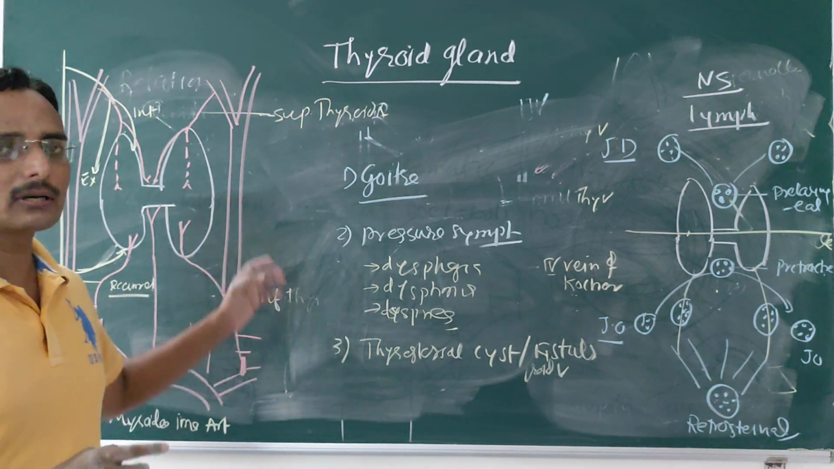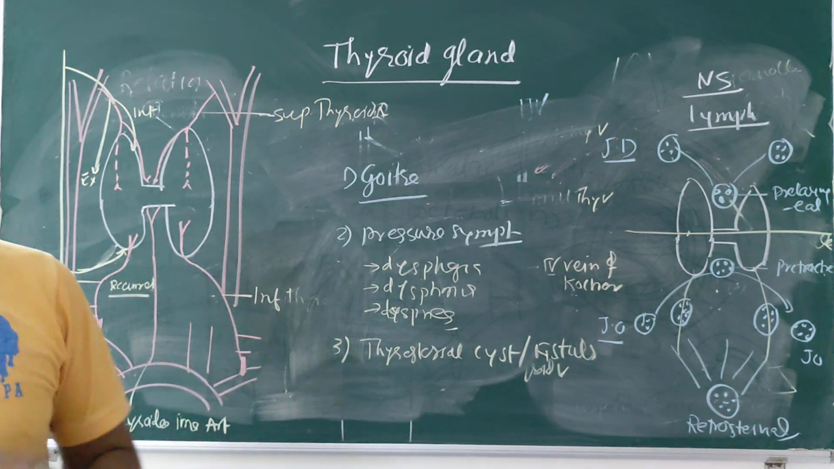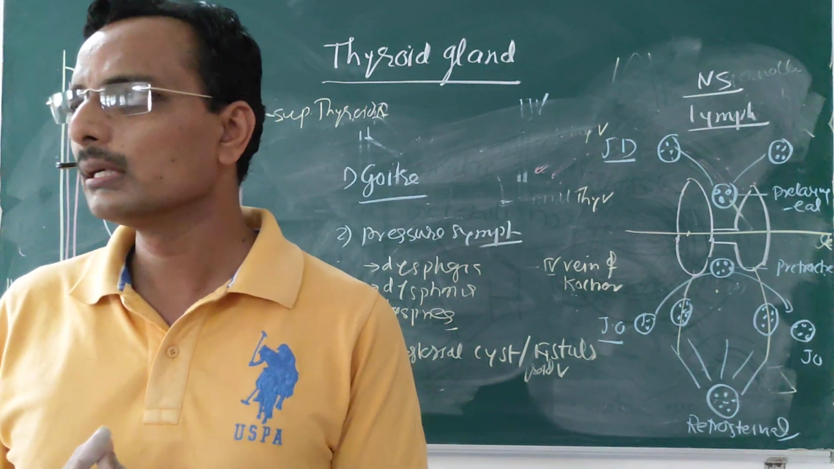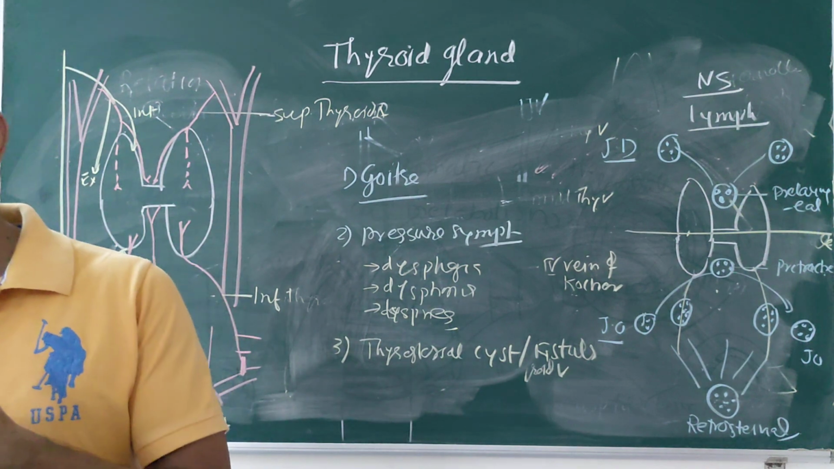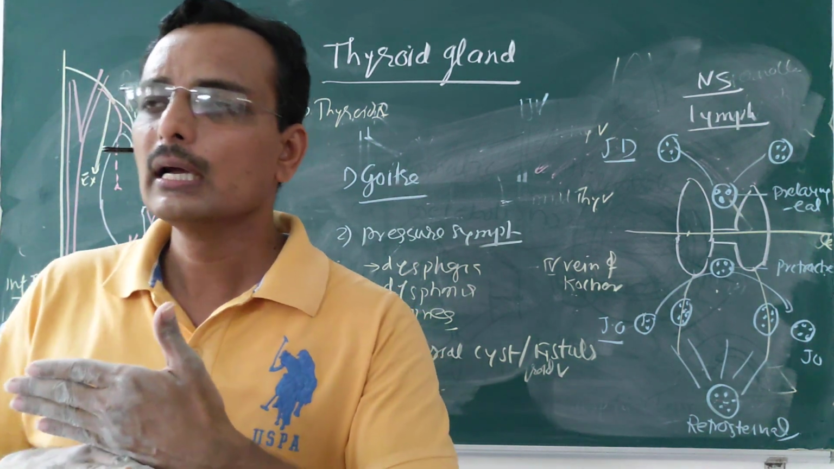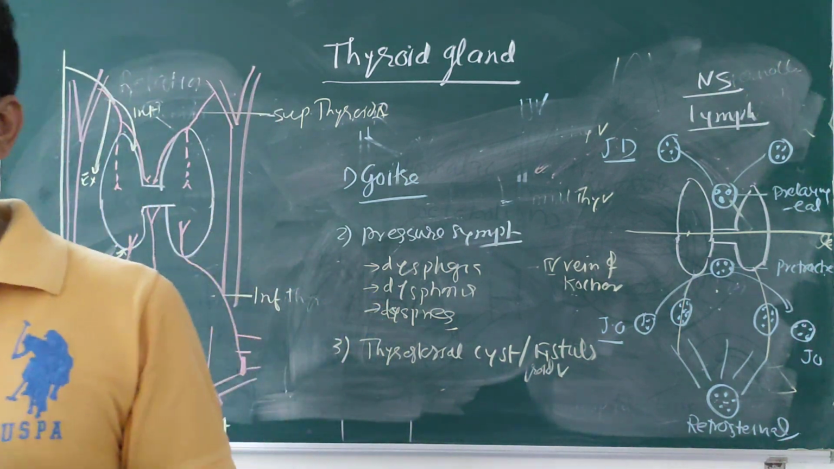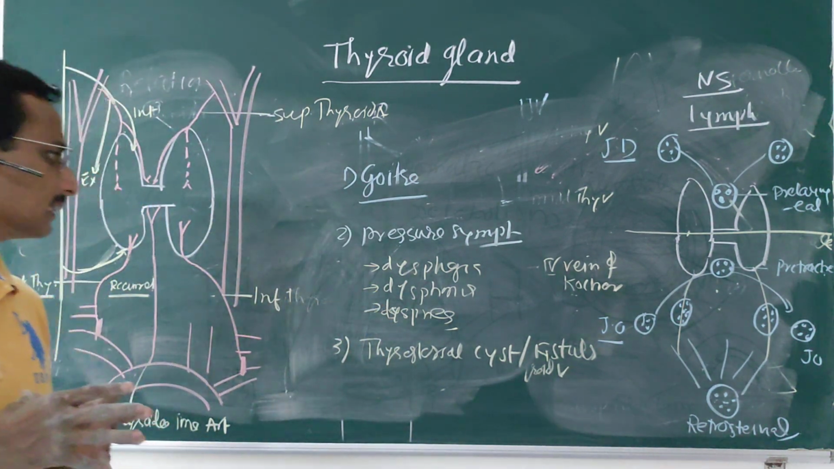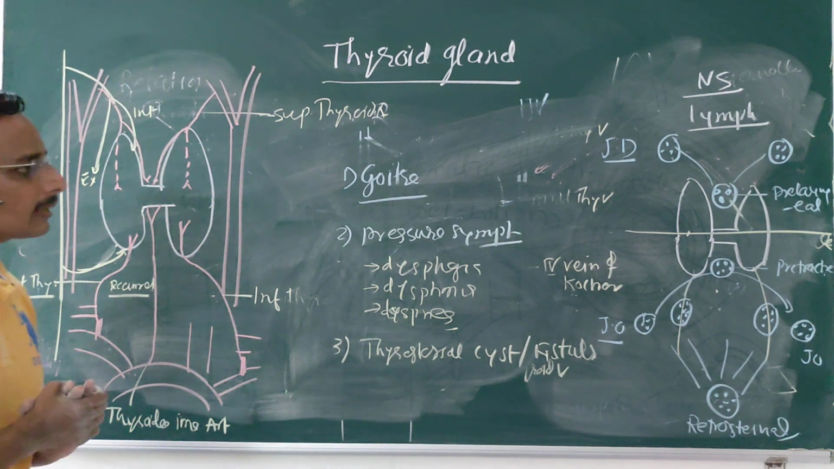Weight is about 25 gram and dimension is 5 into 3 into 2 centimeter. The same applies to the isthmus. It has an anterior surface, posterior surface, superior border, inferior border, and dimension about 1.25 by 1.25 centimeter.